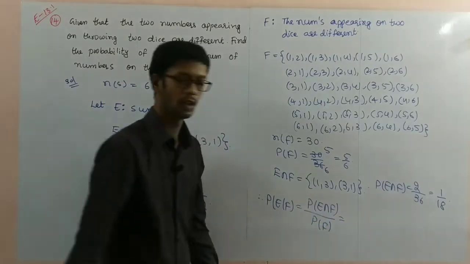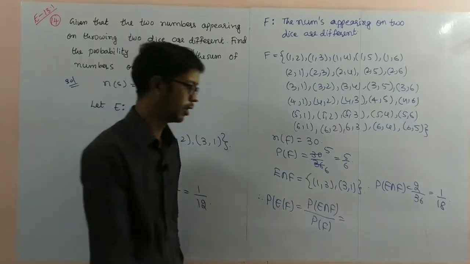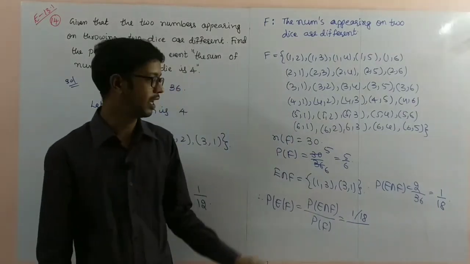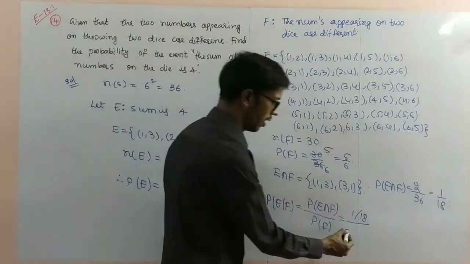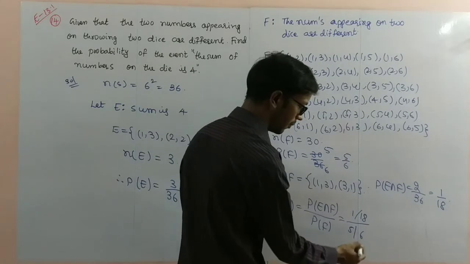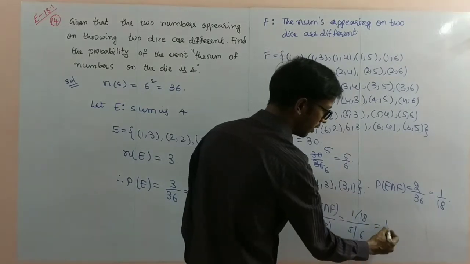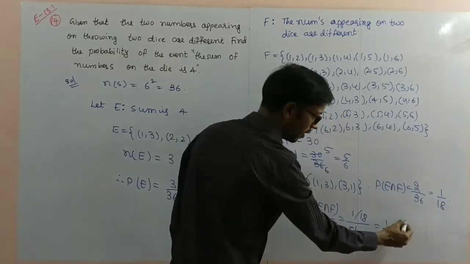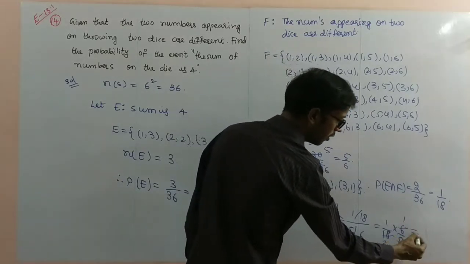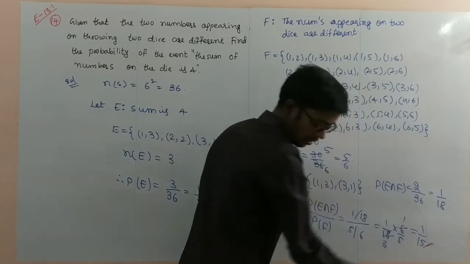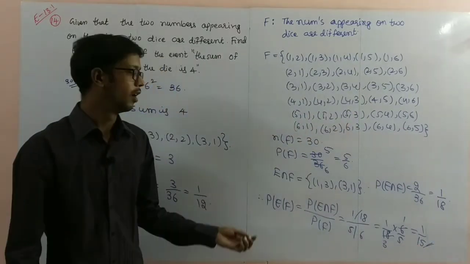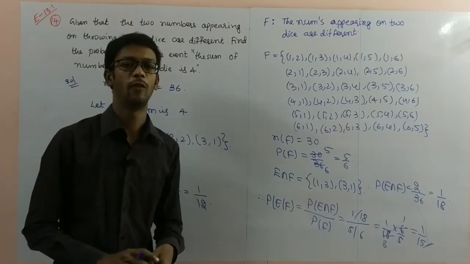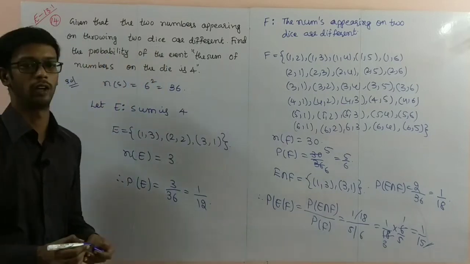Next, the probability of E given F is equal to the probability of E intersection F divided by the probability of F. The probability of E intersection F is 1 by 18, divided by the probability of F, which is 5 by 6. So 1 by 18 into 6 by 5 we can write. 6 ones are 6, 6 threes are 18. So 1 by 15. The required probability is 1 by 15. Pause the video to note it down.